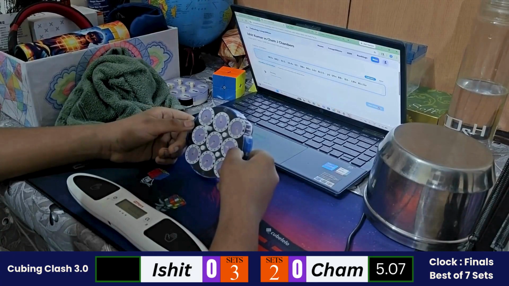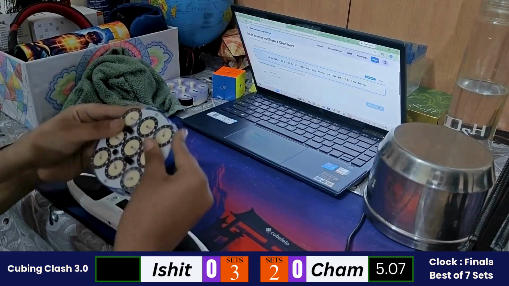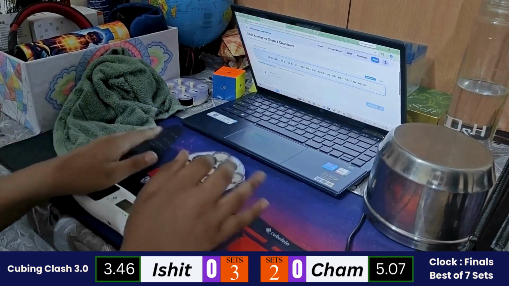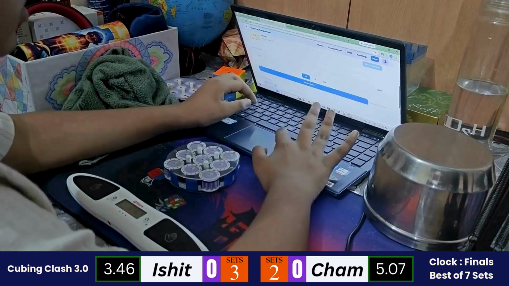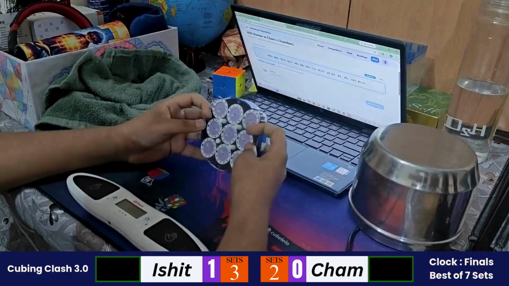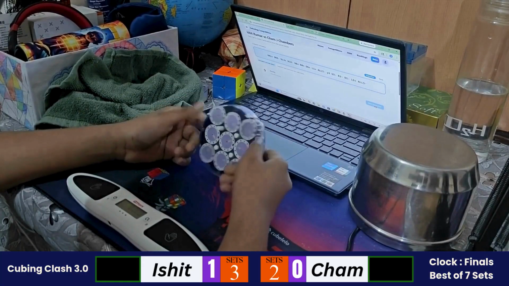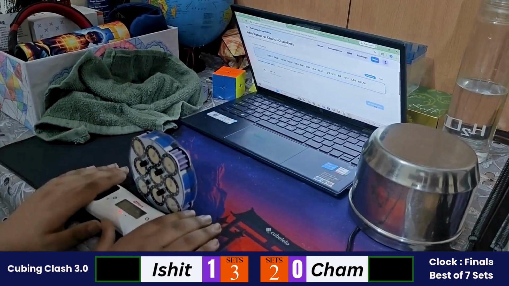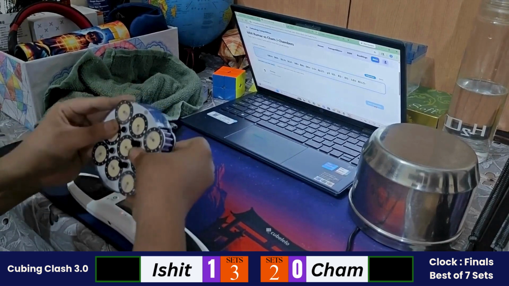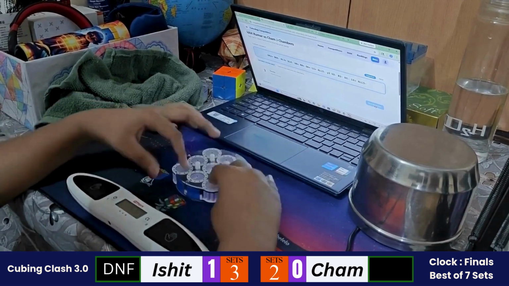So as per the revised rules from WCA 2 years ago, participants can switch the pins during inspection. So Ishit with the 3.4 and he beats Cham in the first solve. So 1-0 is the set score. Ishit starting out with the second solve, and a DNF from Ishit.